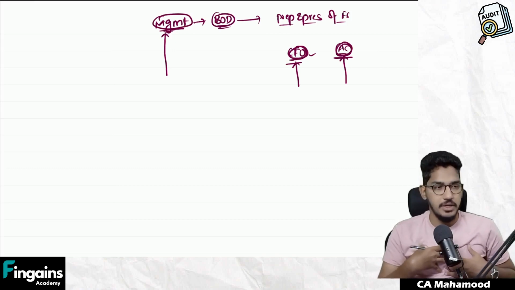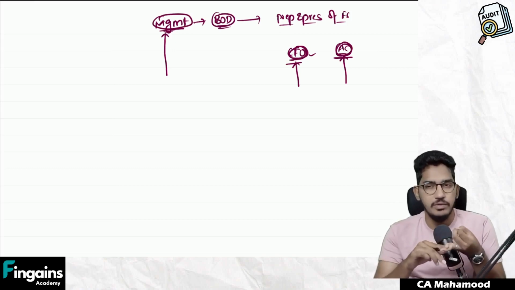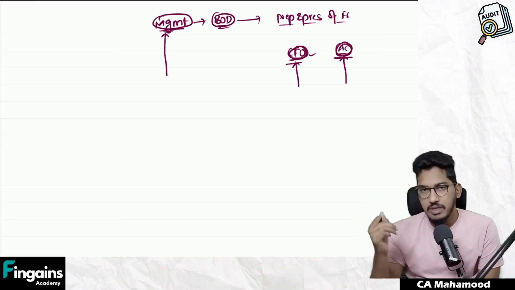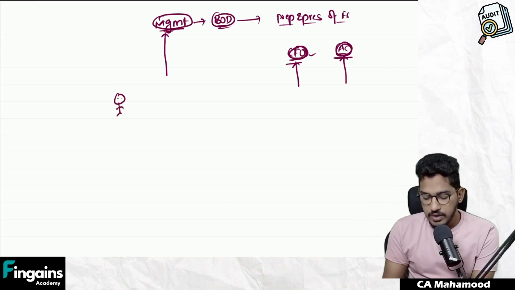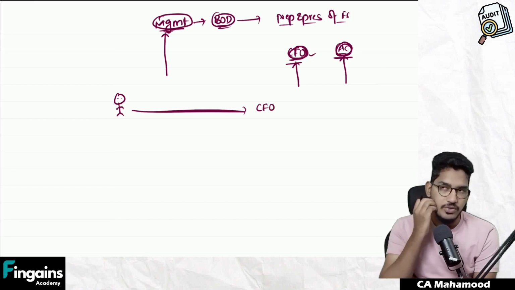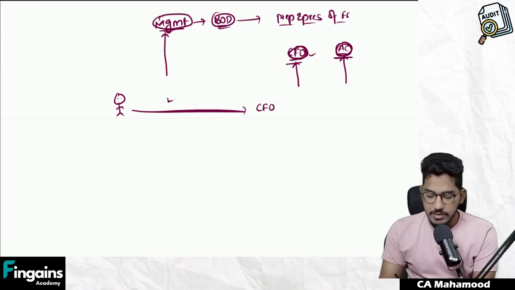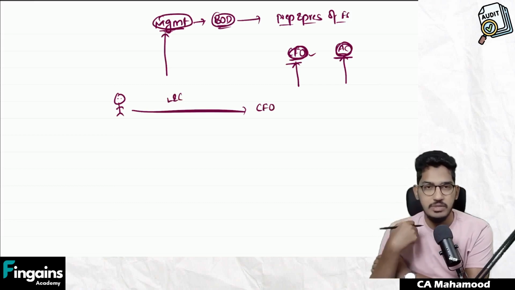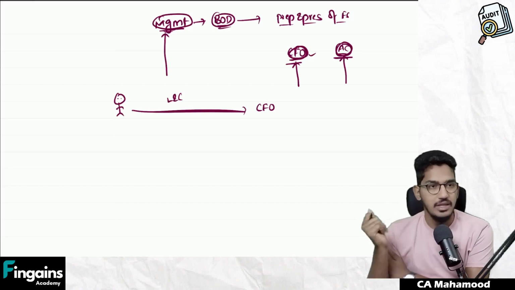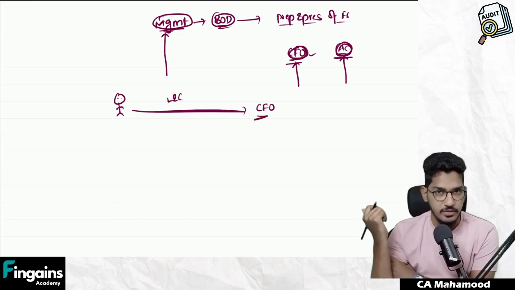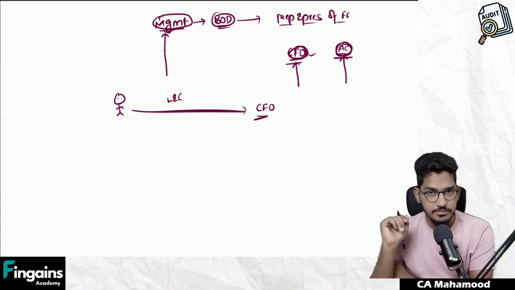See, generally we do have an expectation that CFO of the company, audit committee of the company, they will have information regarding all the items of the financial statements. But sometimes what will happen is, as an auditor, you are requesting a written representation from the CFO. Assume I am asking written representation regarding litigations. Now CFO is saying something like this: sir, litigations and claims, I don't have complete information. There is a legal counsel who will look after that litigations and claims. Since I don't have information regarding litigations and claims, I will not give you written representation. Can the CFO escape saying this?